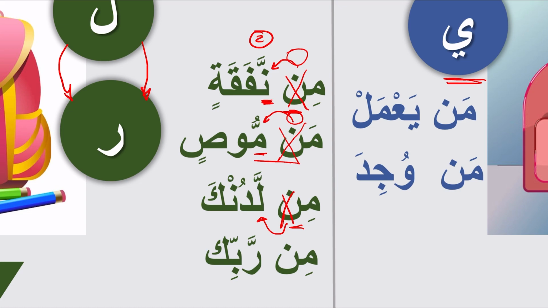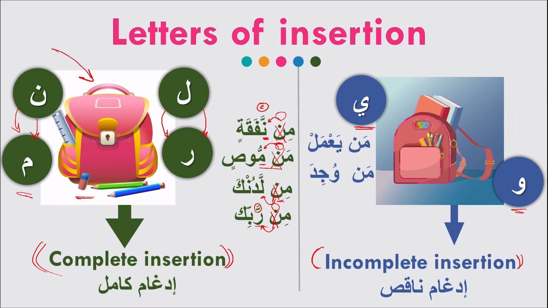The same for mir rabbik. Noon sukun is inserted completely with the letter ra. So as a result, there's no haraka for the letter noon because we are not going to read it. It is completely inserted into the sound of the ra letter, and we are going to have ra mushaddad here as a result of that insertion. Mir rabbik, like this. So this is the first type of insertion, which is idghamun kamil, complete insertion.